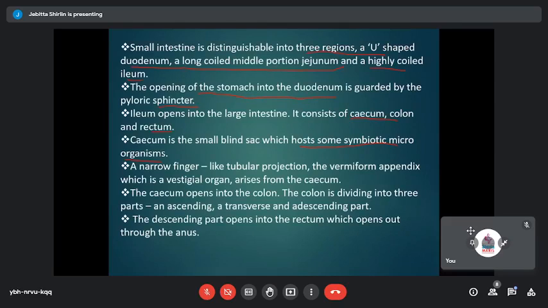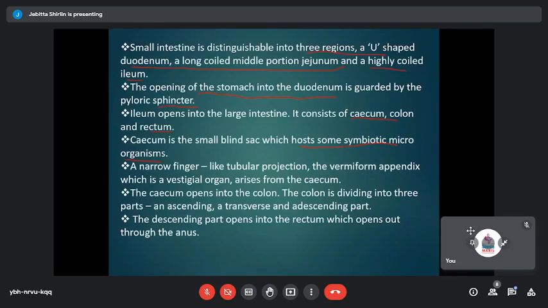These microbes have the ability to synthesize certain vitamins within the cecum of ruminant animals, like vitamin B12 and vitamin K. And also the ruminants make use of these symbiotic microbes for assimilating their digested food material.